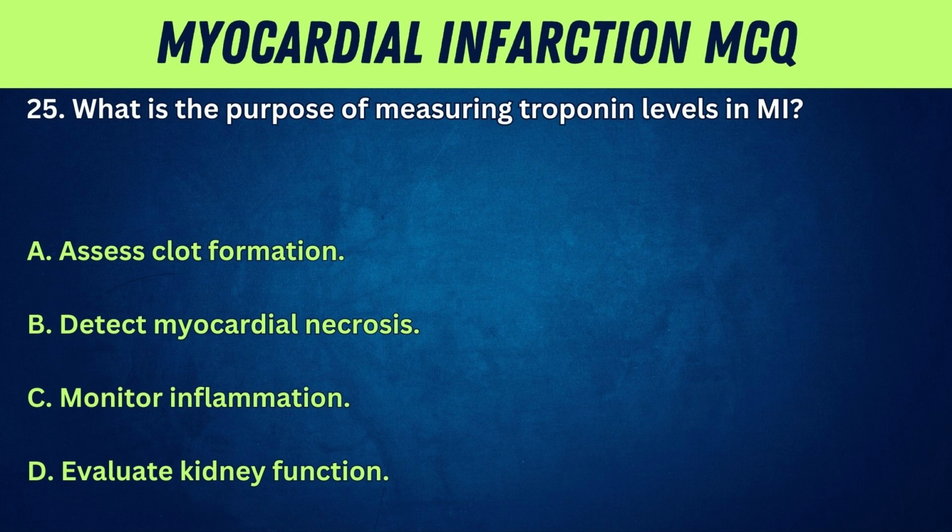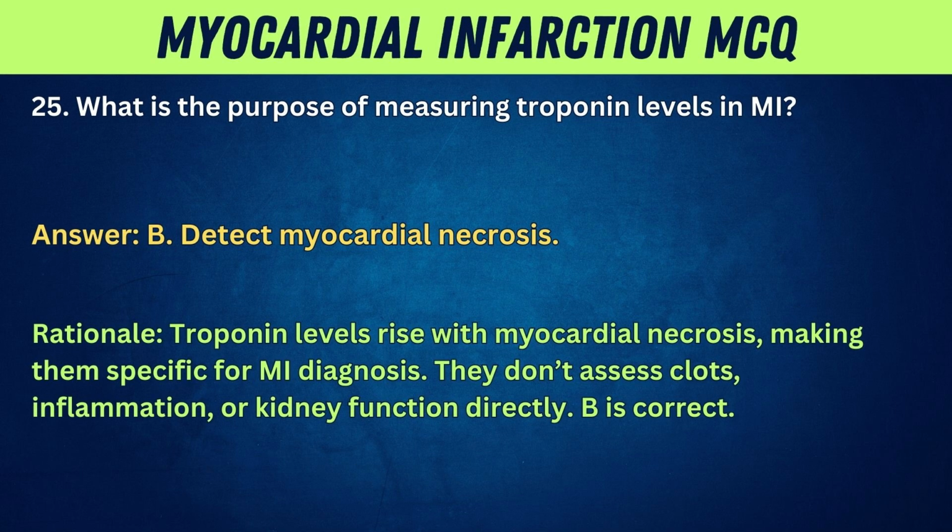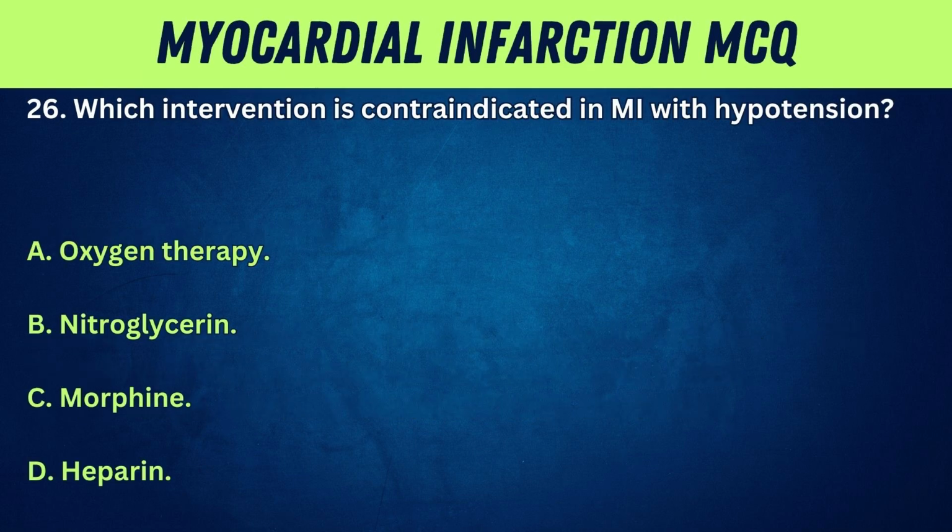A. Assess clot formation. B. Detect myocardial necrosis. C. Monitor inflammation. D. Evaluate kidney function. Answer: B. Detect myocardial necrosis. Rationale: troponin levels rise with myocardial necrosis, making them specific for MI diagnosis. They don't assess clots, inflammation, or kidney function directly. B is correct. 26. Which intervention is contraindicated in MI with hypotension?